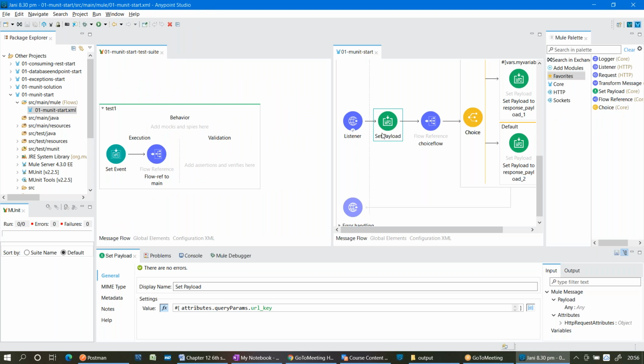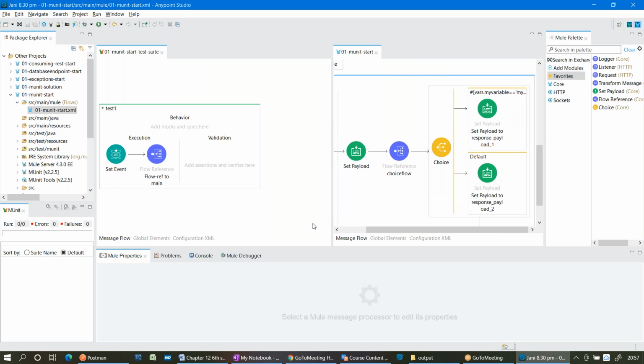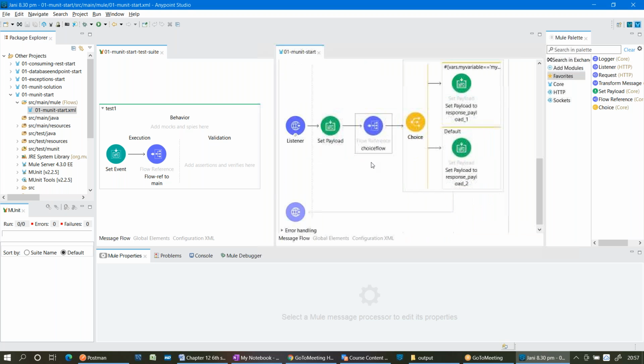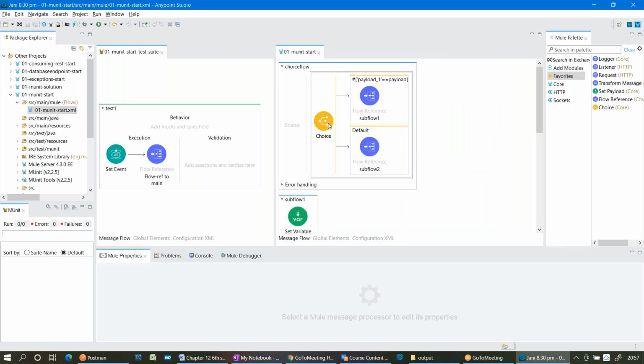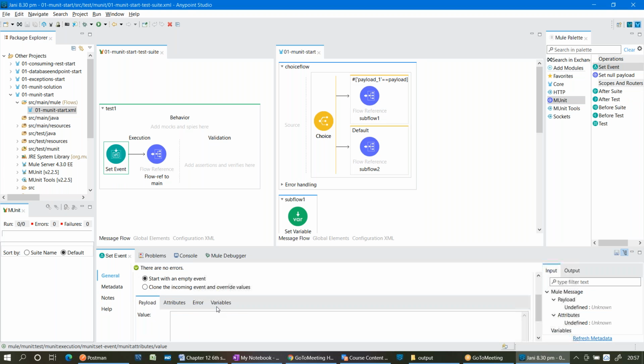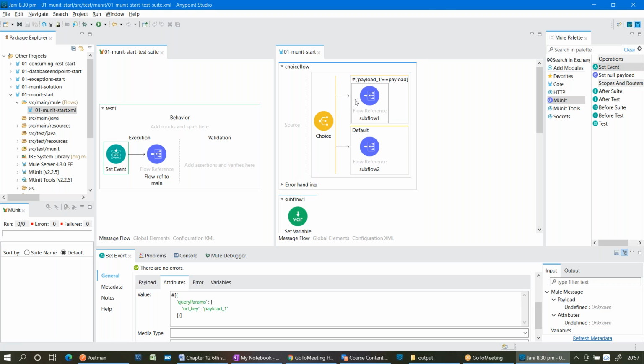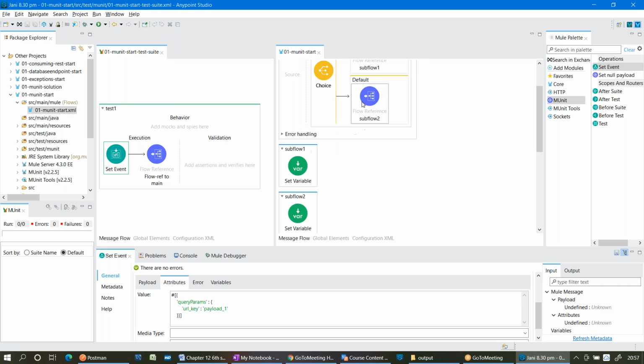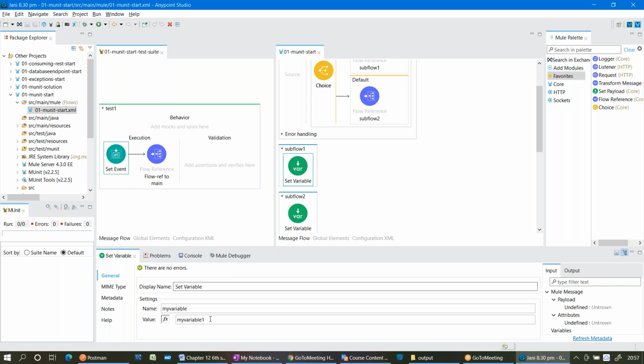Next. My set event will set that event for the flow reference. That means by using a set payload, you are trying to extract the value from that event. Then you know how the flow works. In that choice flow, it is referencing the choice router. The choice router will work based on some condition. So in the set event I am passing the value as payload 1. So this condition will be satisfied and this flow reference will execute. That flow reference is referencing subflow 1. That means it is trying to set the variable. So what is the value? Finally, you are going to get my variable 1.